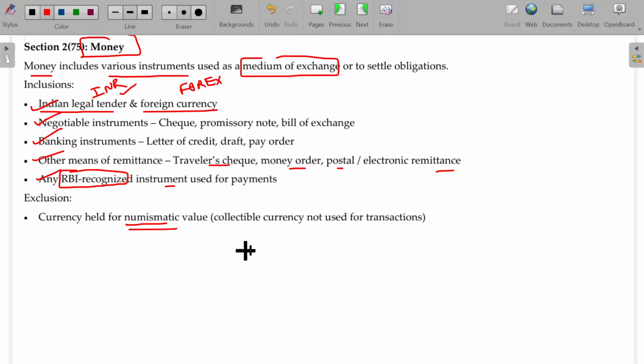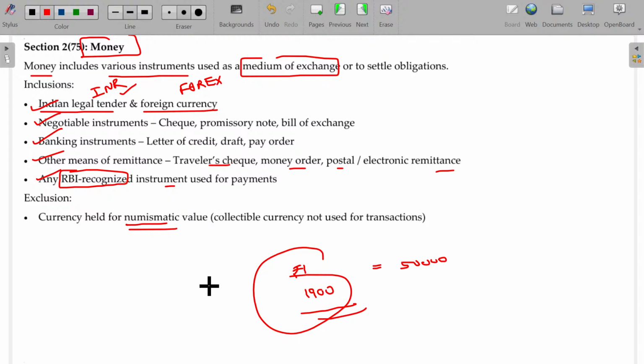Probably a 1 rupee coin, maybe silver, printed in the 1900s. Today it may be, say, 50,000 rupees, who knows, maybe 50,000 rupees or 1 lakh. So this will not be money because it has a totally different value, not its own printed value.